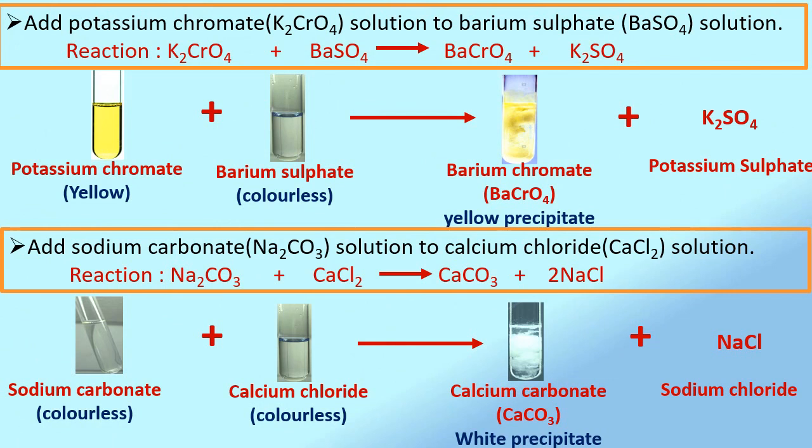When potassium chromate solution is added to the solution of barium sulfate, a yellow precipitate of barium chromate is formed as shown in the picture. When sodium carbonate solution is mixed with calcium chloride solution, a white precipitate of calcium carbonate is observed. Students, all these reactions we will study with respect to their types in the next module.